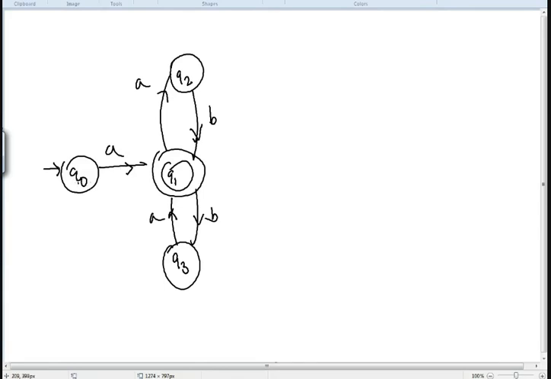Can I eliminate Q0 state? Can I eliminate Q1 state, Q2 state, Q3 state? Which state among these can I eliminate?